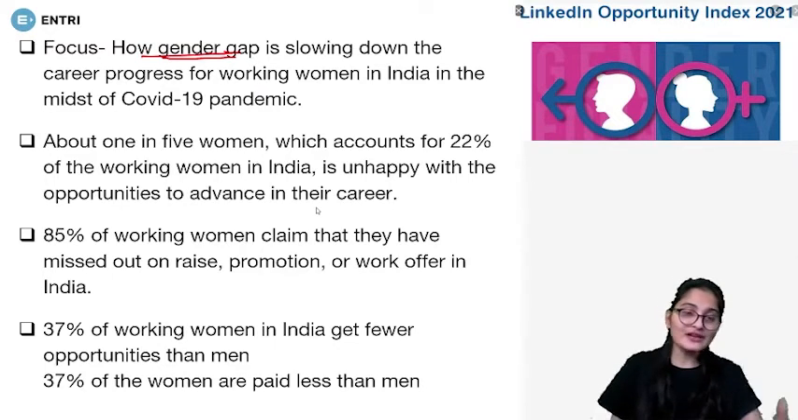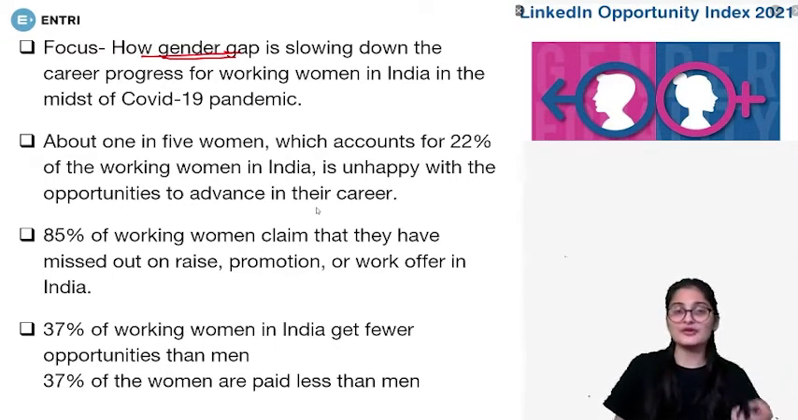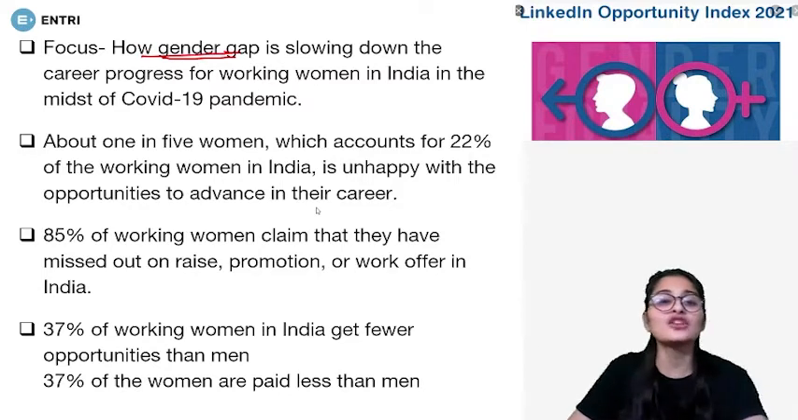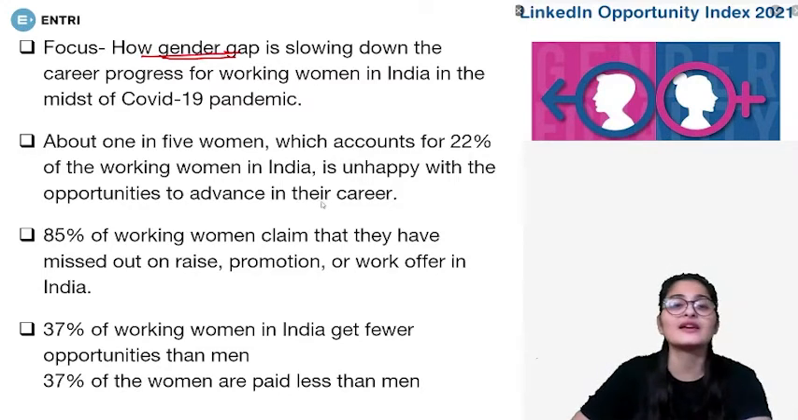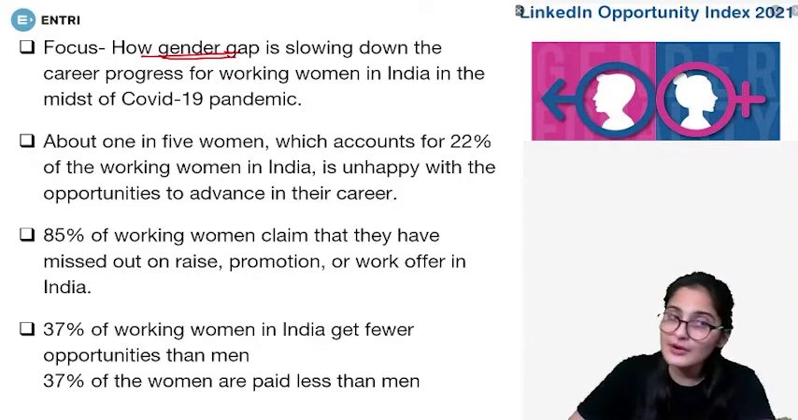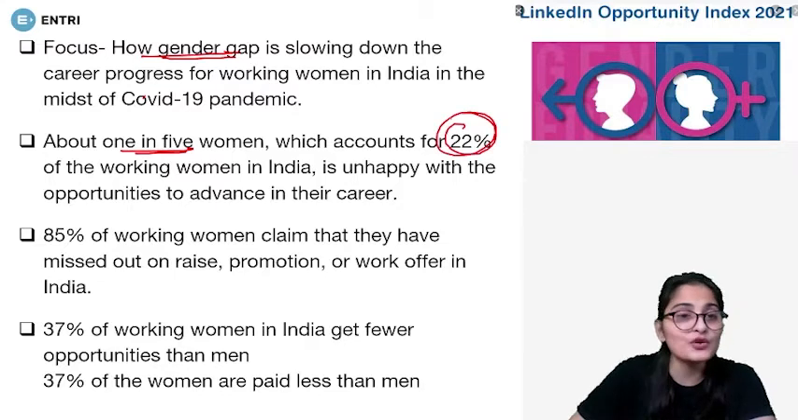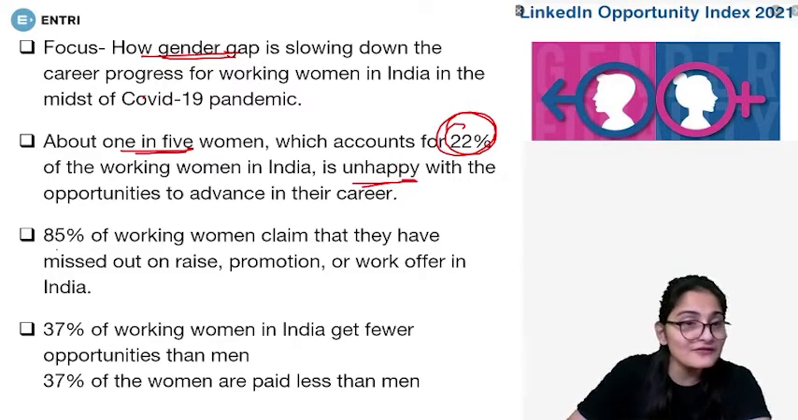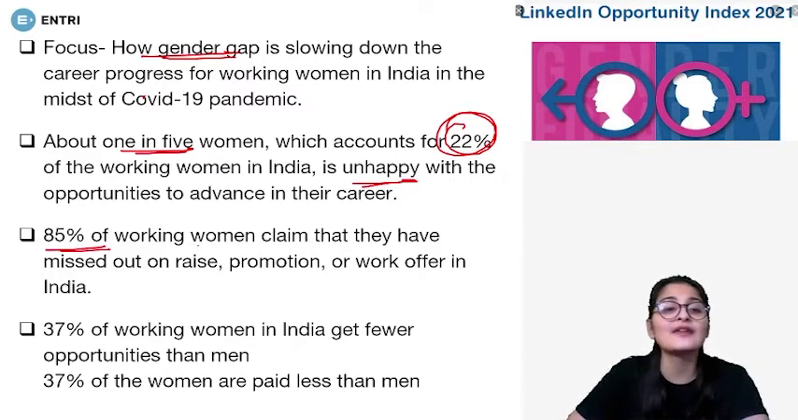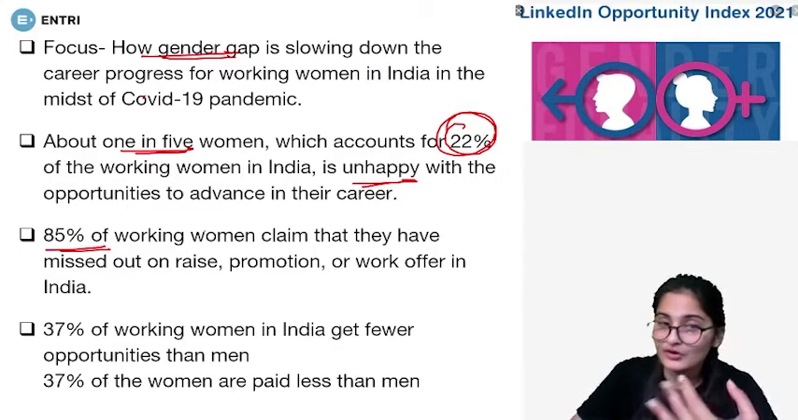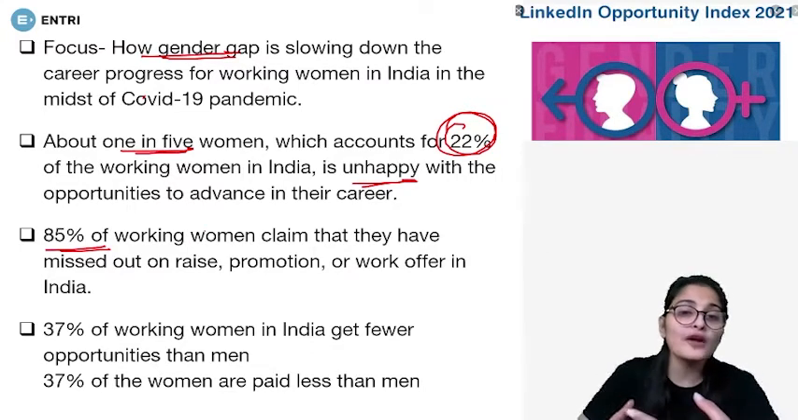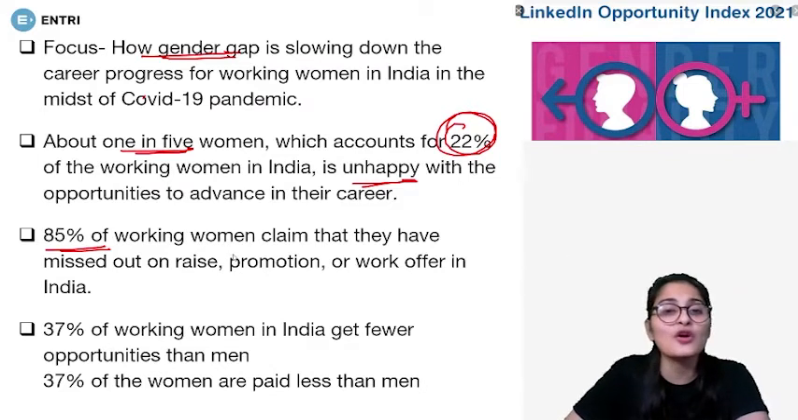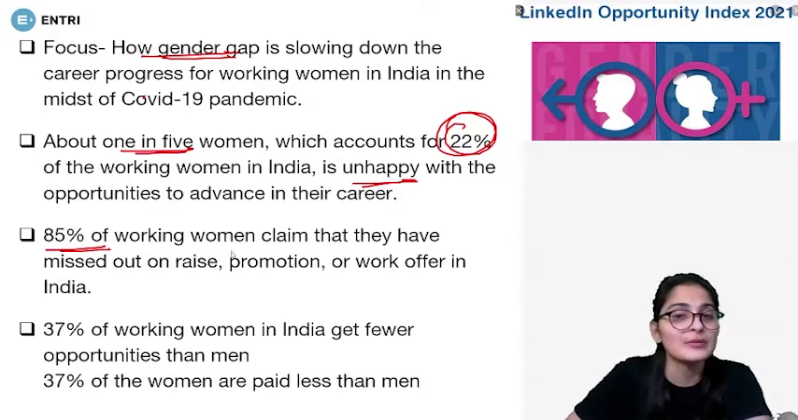So the fight of Indian women in general is showcased in this, and the opportunities that are there across the Asia Pacific countries. So if we talk about India, first of all, 1 in 5 women, which is approximately 22% of the working women in India, are unhappy with the opportunities and the advancement of career they get. And 85% of the working women claim that they have missed out on a raise, they have not been promoted, or the work offer has not been offered to them even though they are capable of it.